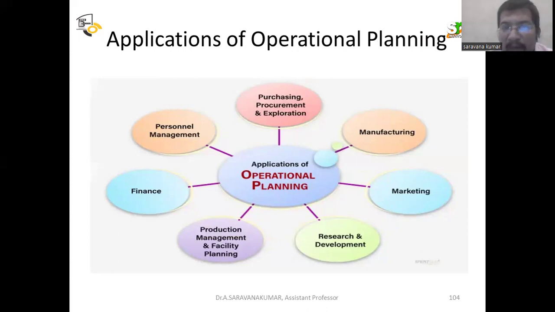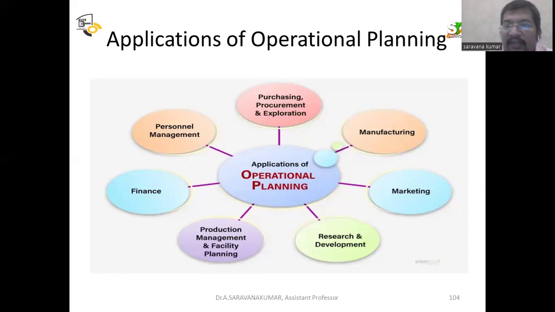Purchasing, procurement, and exploration. First, you are going to purchase the raw materials. Then you have to procure. Not only do you purchase the raw materials, you can inspect them to see whether they pass testing. And exploration: because you have an existing product, you have to innovate something. Manufacturing the product is the production department, and it will be transferred to marketing. Then research and development, R&D, helps you design the size of the product. So everything you can decide by research and development.